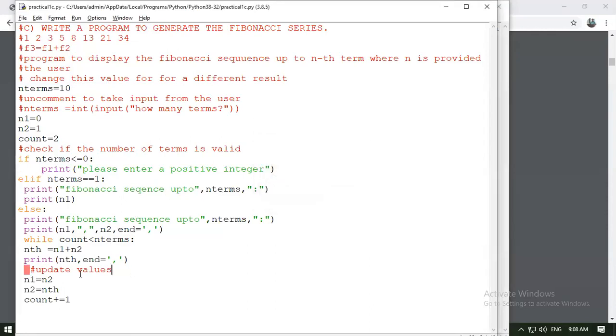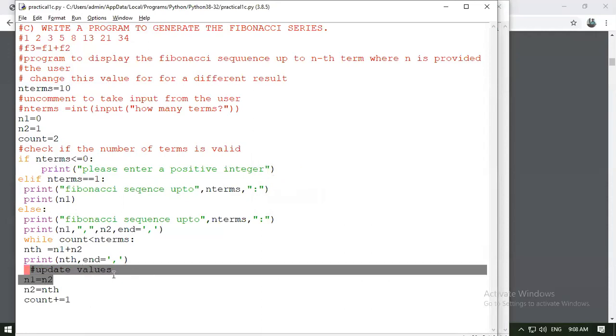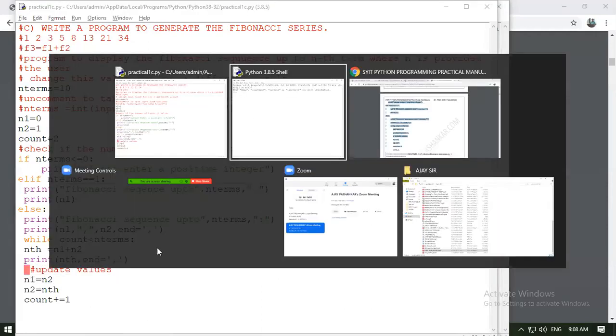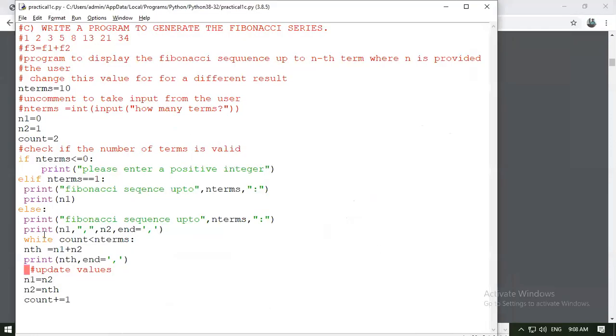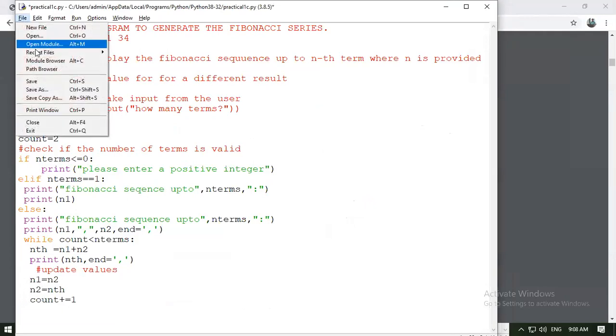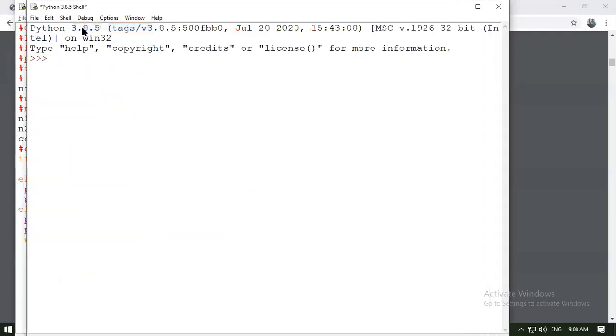What is missing? It should be inside your while loop where we perform these things. So indentation has to be proper. I'm again resaving and running this module.